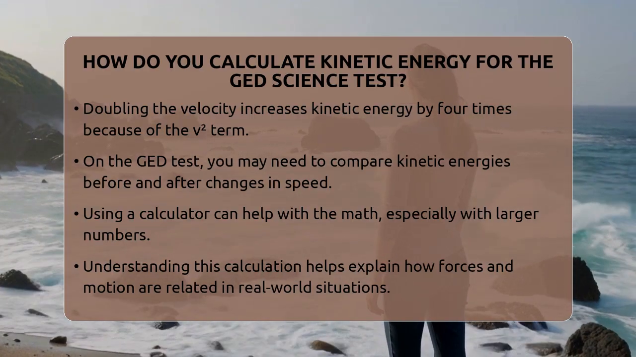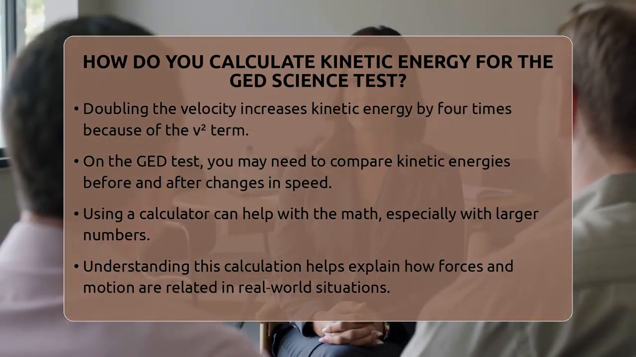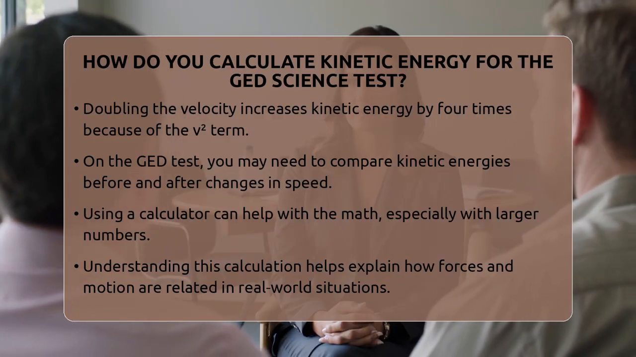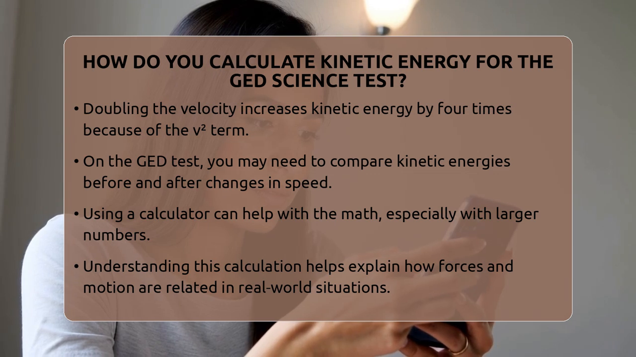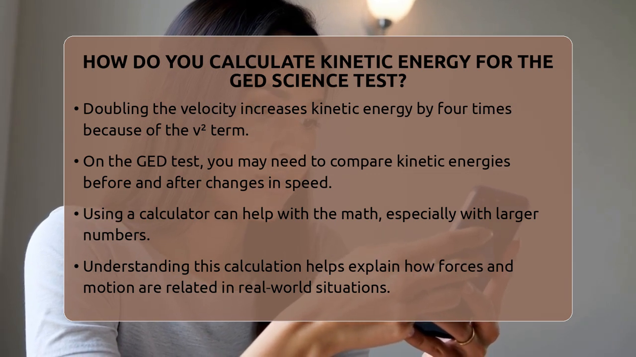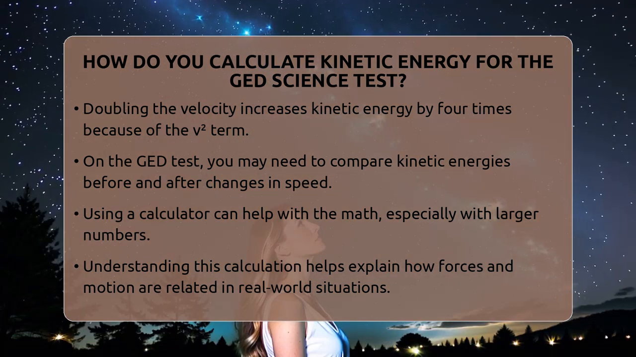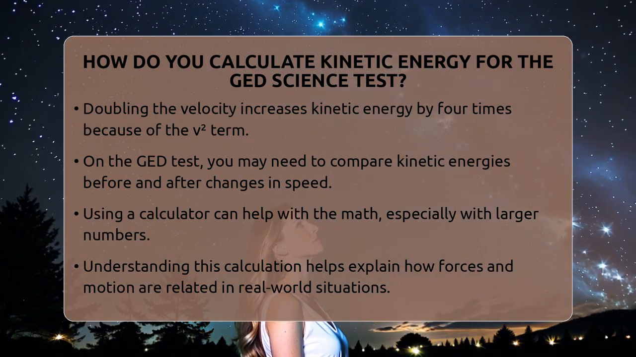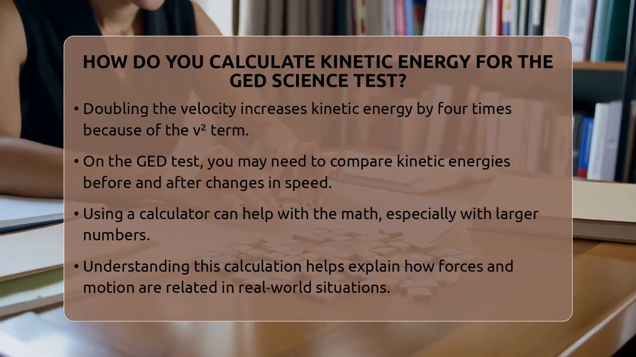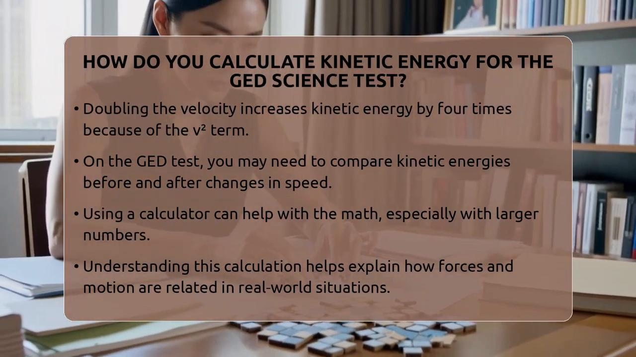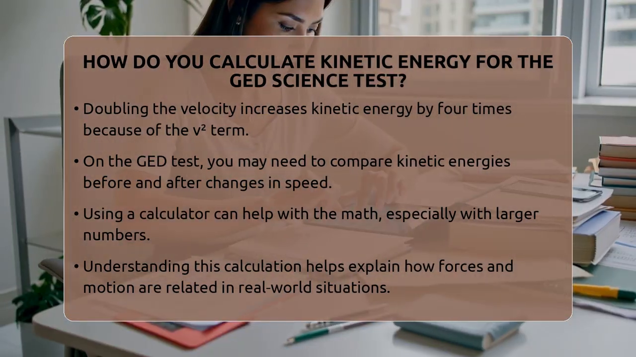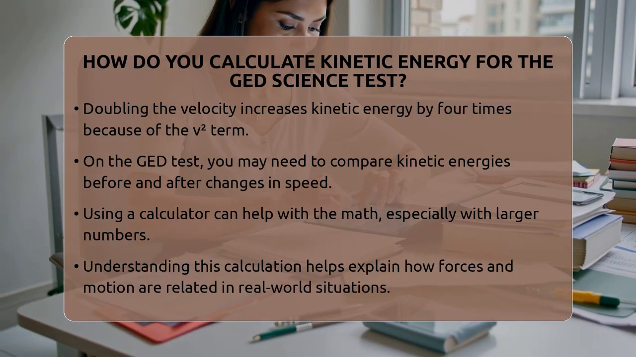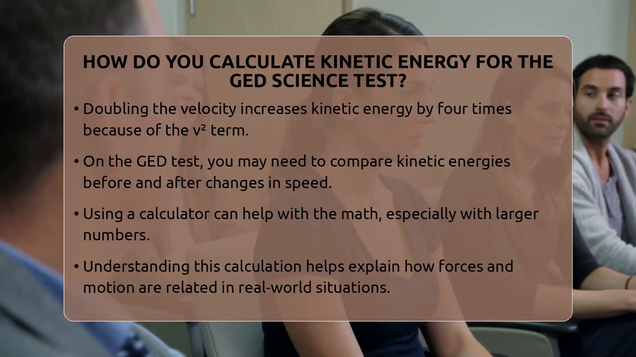On the GED Science test, you might see questions about objects moving at different speeds or with different weights. You will need to plug the numbers into the formula and do the math. Sometimes, you can use a calculator to help. Other times, you might compare the kinetic energy before and after a change in speed to see how much energy has increased or decreased.